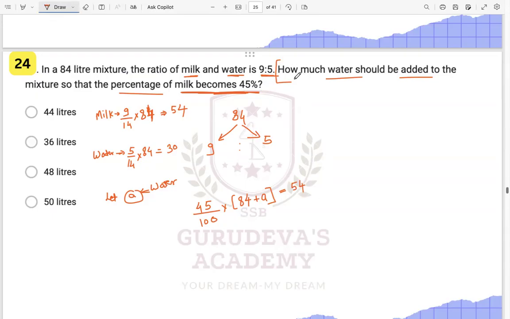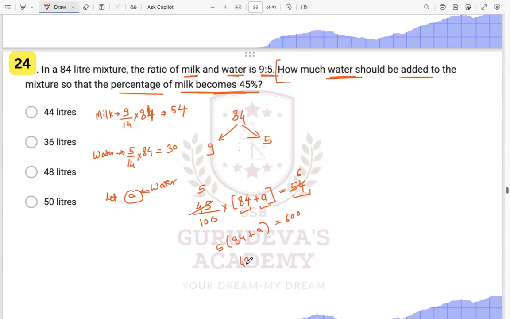So see, read the question carefully. They're saying how much water should be added to the mixture so that the percentage of milk becomes 45%. So 45% of this mixture plus water becomes milk over here. All right, so this 45 and 54 can go here. It will be 6 times, and this will be 5 times over here, right? So it will be 5 into 84 plus a, that is the added water, is equal to 600 over here.